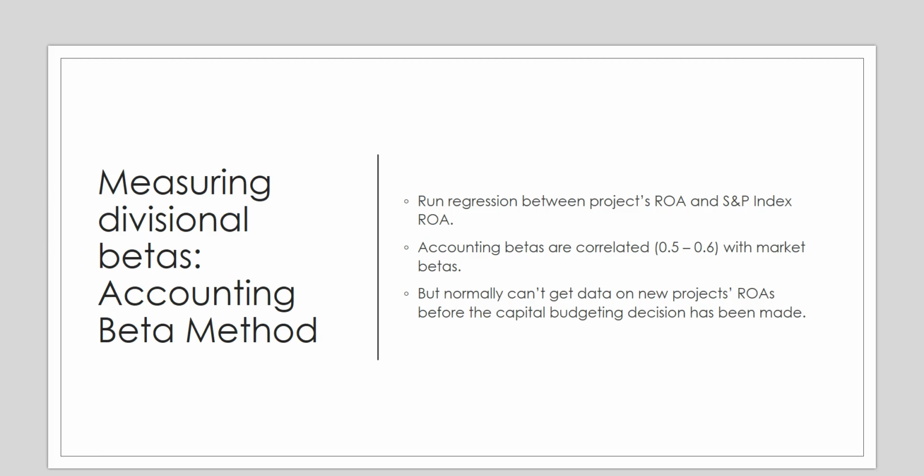Another is the accounting beta method, where you can run a regression between your project's ROA and the S&P index ROA. Accounting betas are usually correlated with market betas, but you can't normally get data on a new project's return on assets before the capital budgeting decision has already been made.